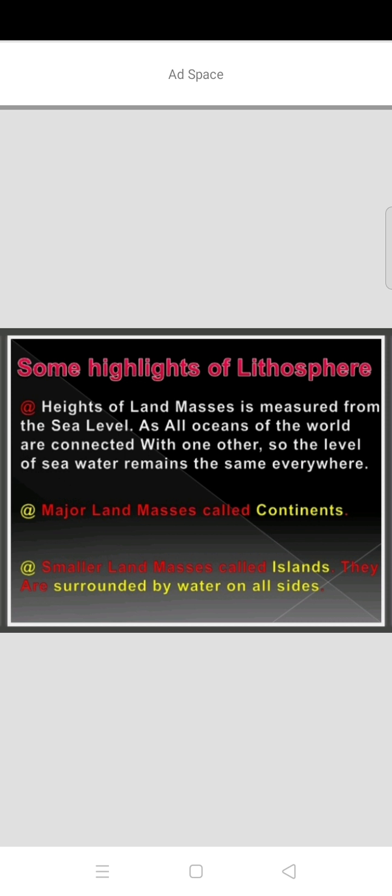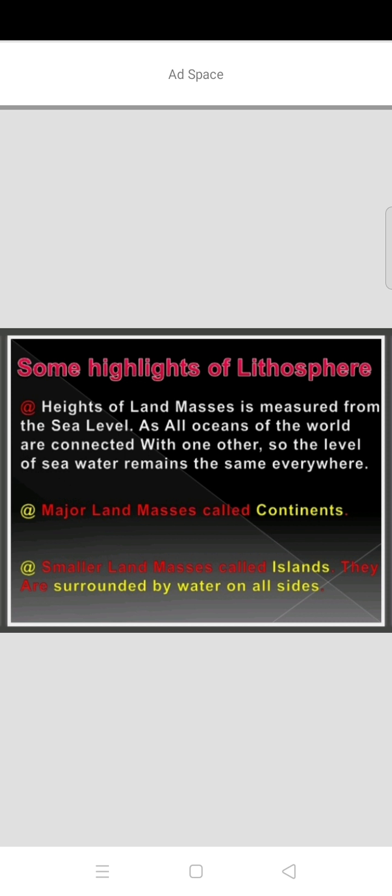Major land masses are called continents. What are the major land masses? The major land masses are called continents. The small land masses are called islands. They are surrounded by water on all sides.